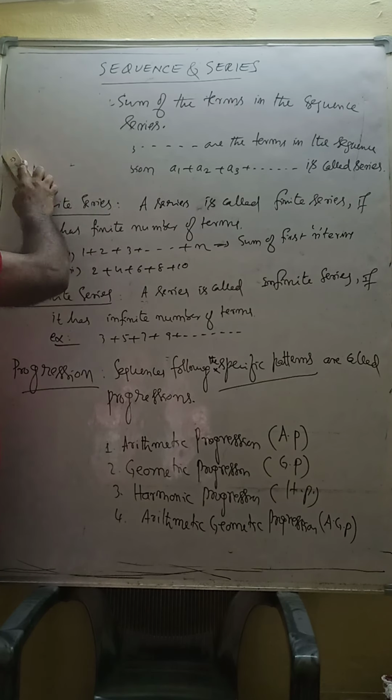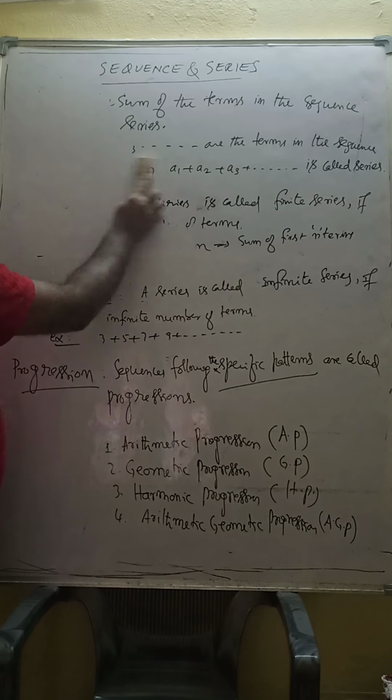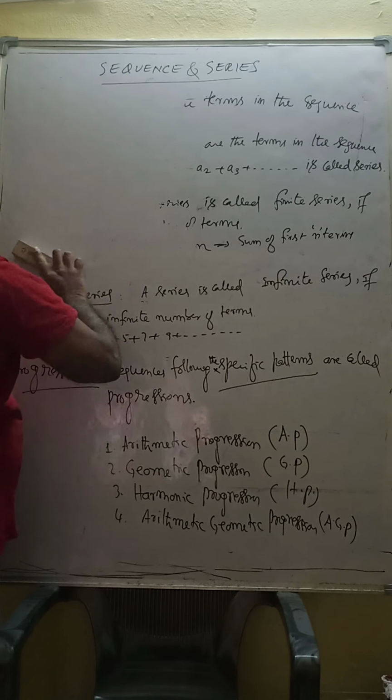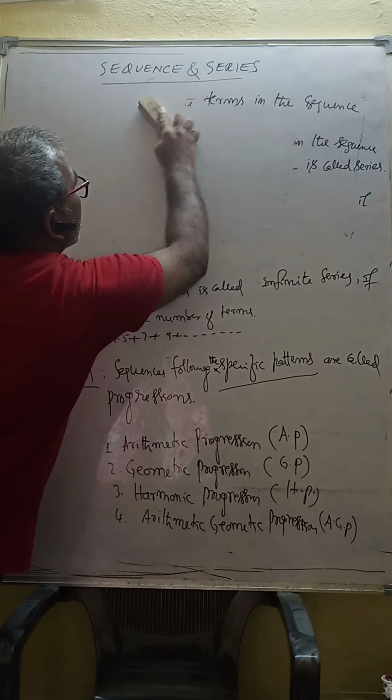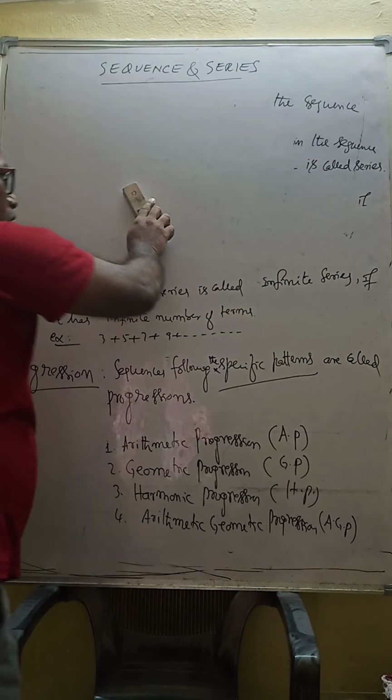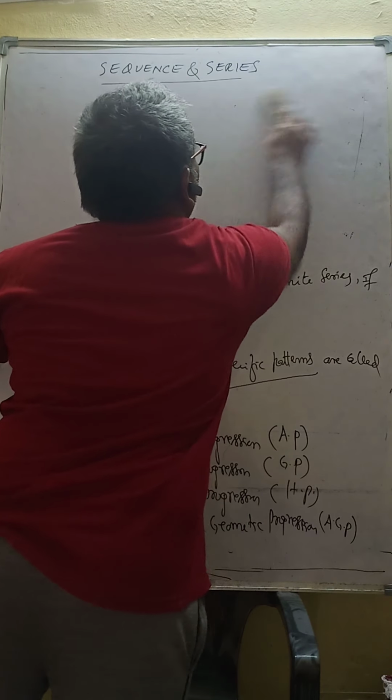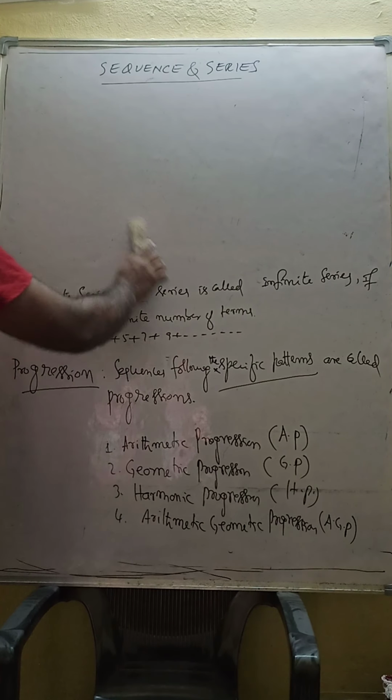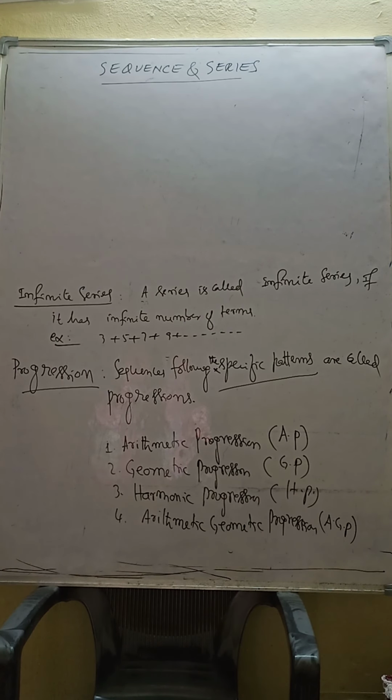I am going to rub here, till here I will rub. So in this class we will see arithmetic progression.